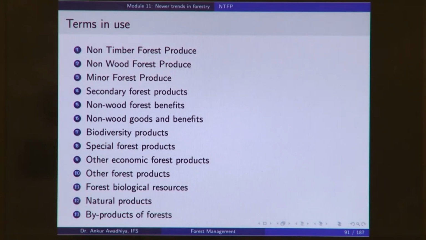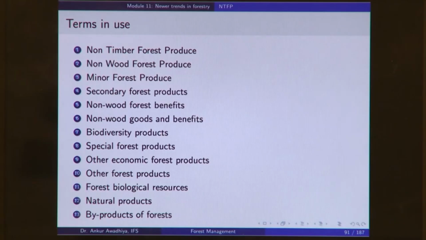Now, this term biodiversity products is emphasizing the fact that we are getting these non-timber forest produce because of the biodiversity. If we did not have biodiversity, we would not have grasses, fruits, fiber, fodder and so on.